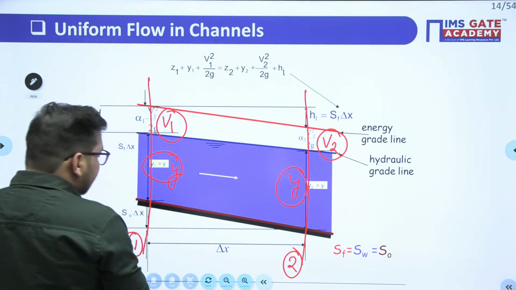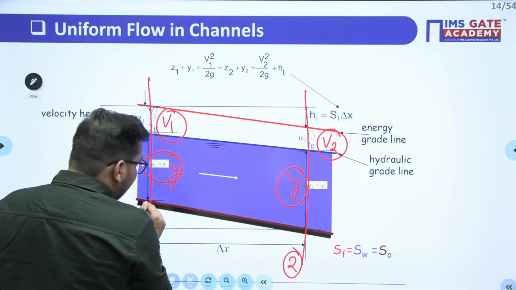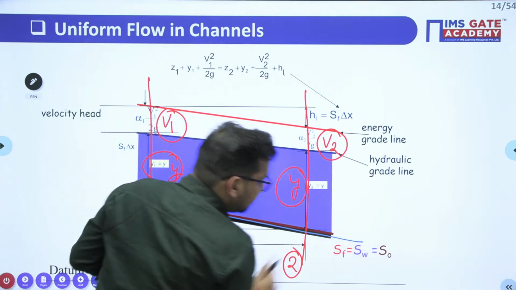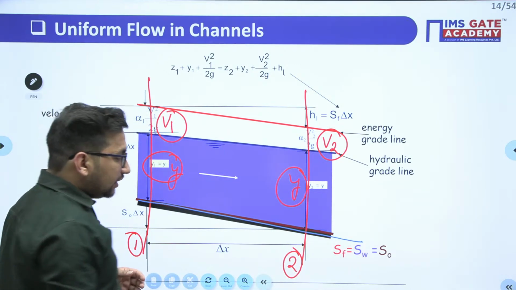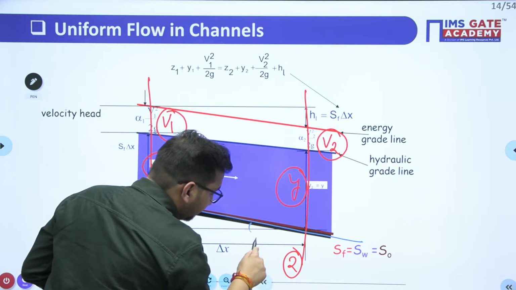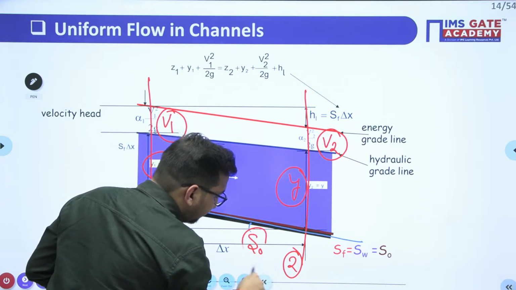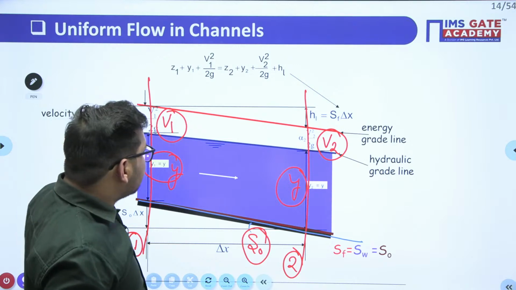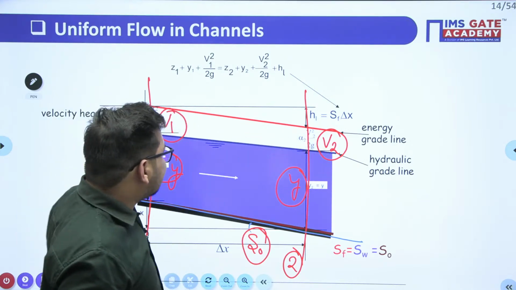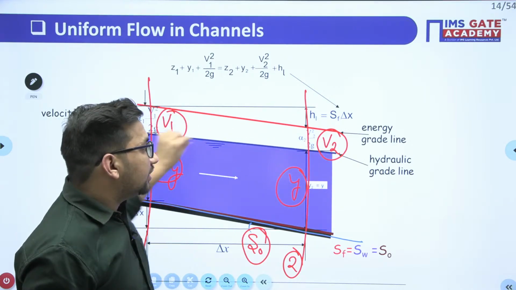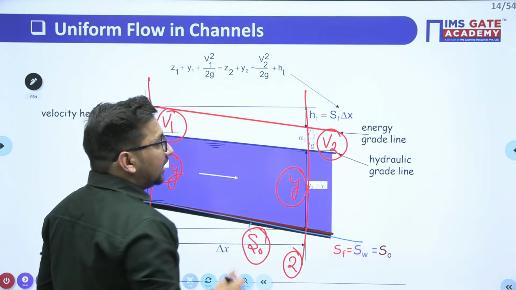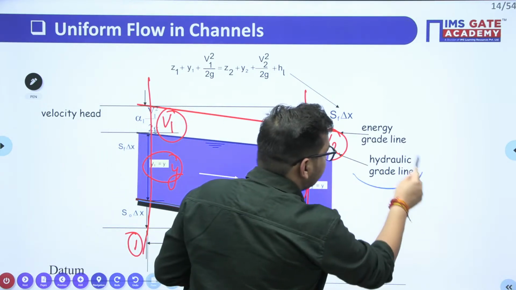Now let's suppose I represent the slope of this channel bottom with S0, right? This line which is at the top of this free surface, we call it a hydraulic gradient line.